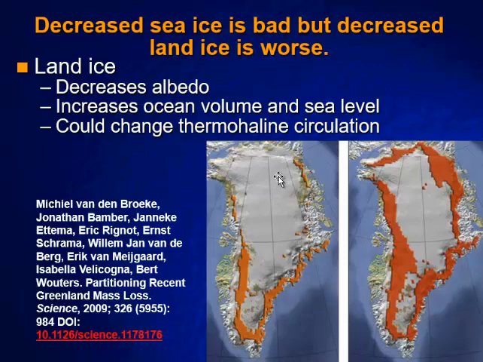And as I mentioned, decreased sea ice is bad, but actually decreased land ice is much, much worse. And there's many reasons for that. One is this albedo piece. So when land ice melts, we typically have rocks underneath. A lot of them end up being volcanic rocks or granite and things like that, all of which tend to be darker in color and absorb more heat, thereby continuing to heat the area even more. Also, not having as much of a surface for great albedo leads to less albedo. The melting land ice also increases the overall ocean volume and therefore contributes to sea level rise.